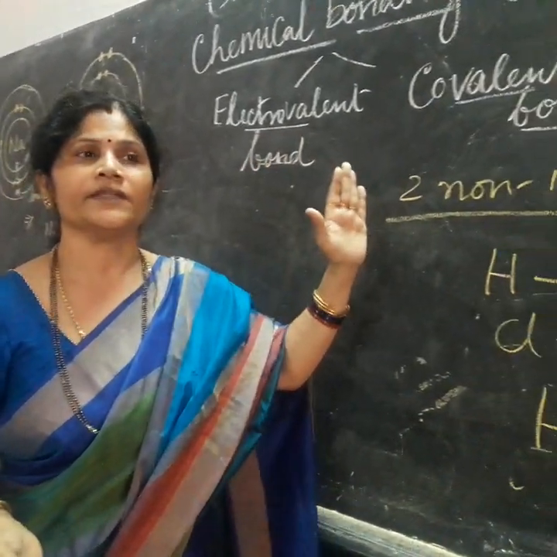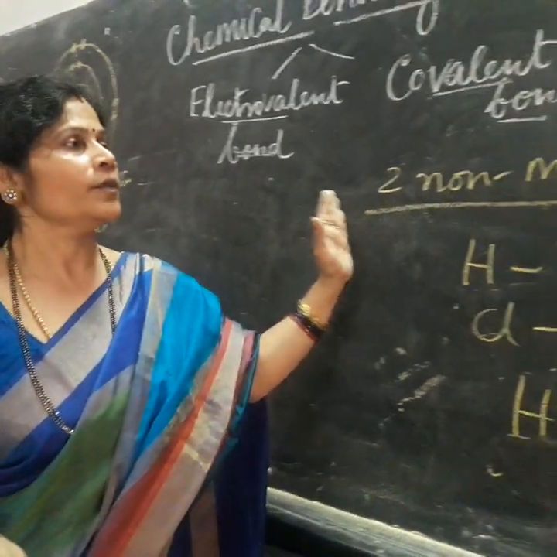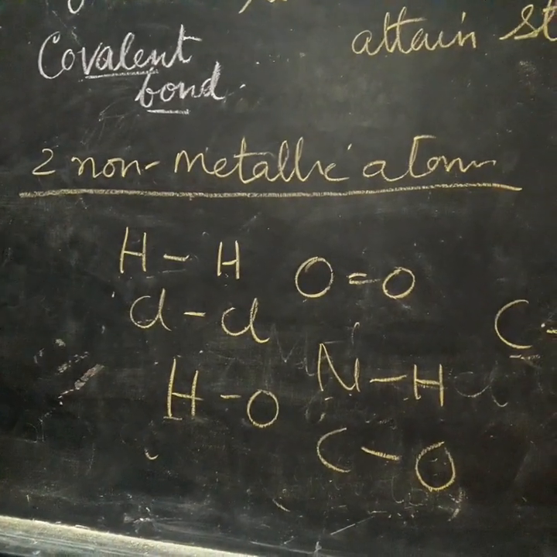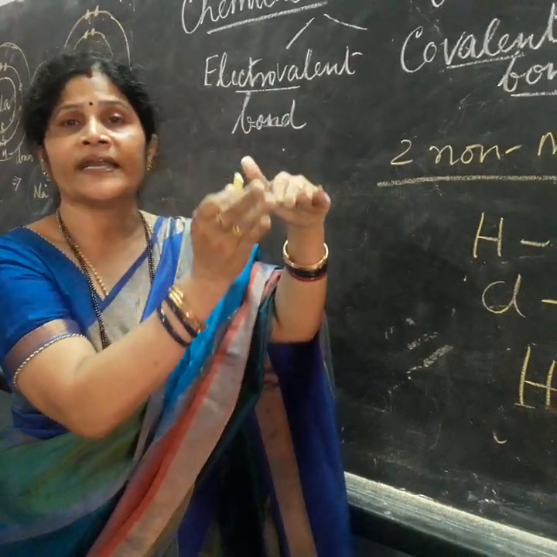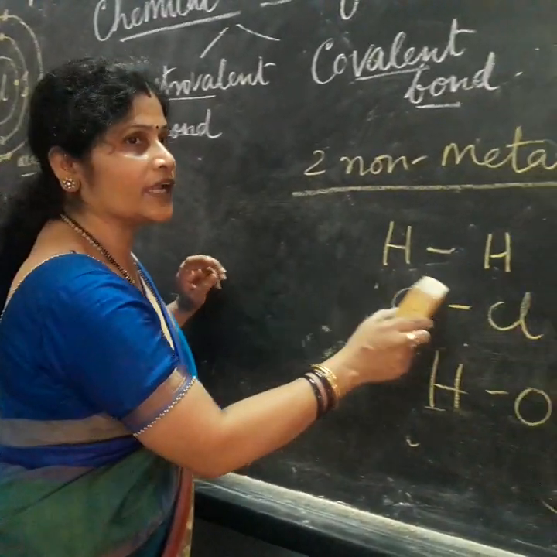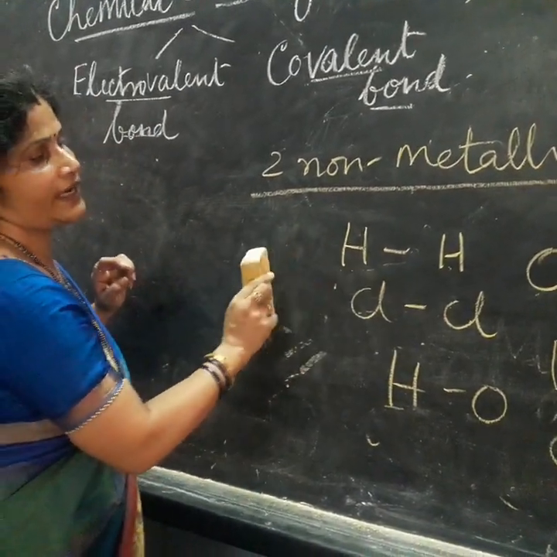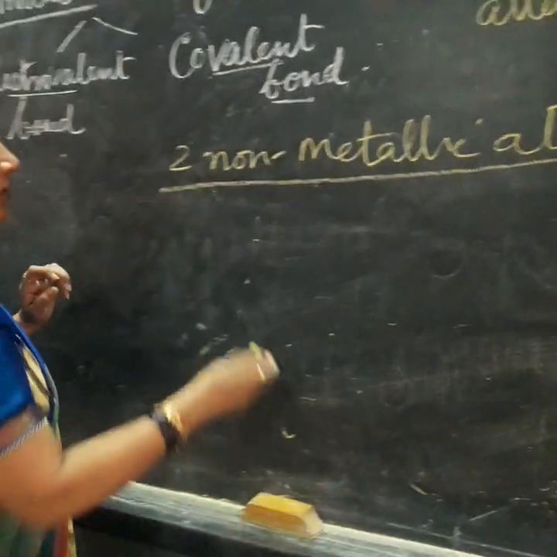Now I repeat, the definition: what is a covalent bond? A covalent bond is formed between two non-metallic atoms by sharing of electrons. Electrovalent bond we have read, that is transfer of electrons from a metallic to a non-metallic atom. Here there is no transfer, it is sharing of electrons between two non-metallic atoms. They share electrons. Let us go for the diagrams now to draw the structures.